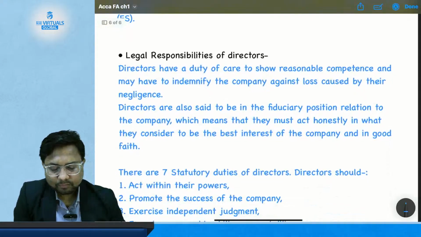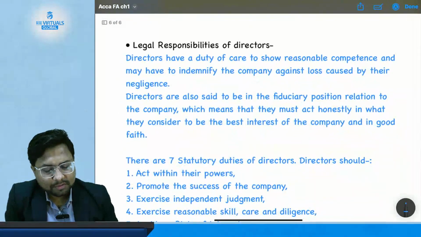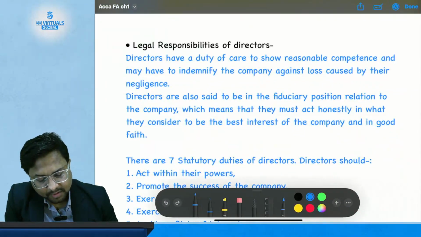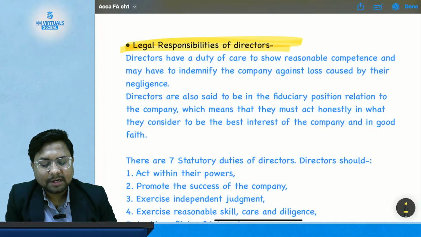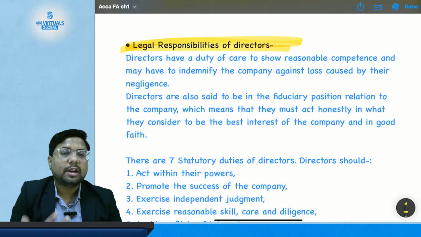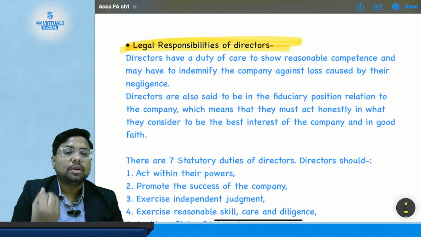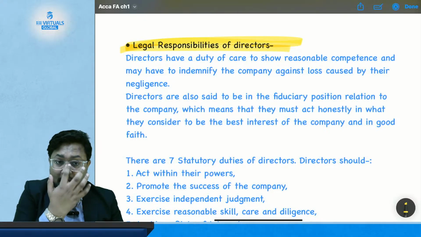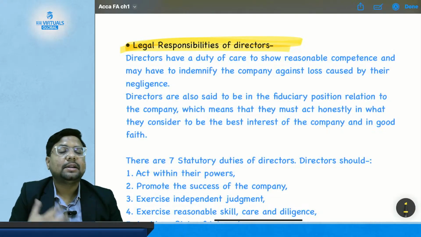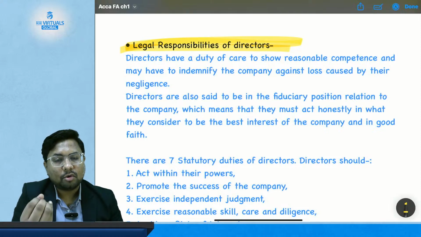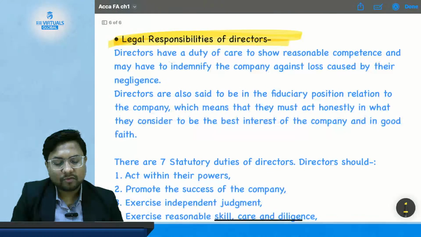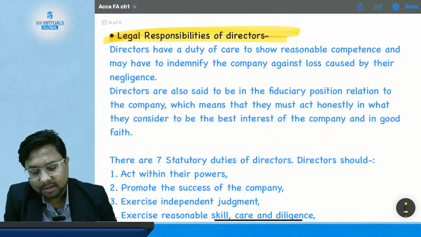Now the last topic of this chapter is the legal responsibility of the directors. So what are the legal responsibilities of the directors, and who are directors? Directors are the people who run the company, who work for the company apart from the owners. Directors may be owners, but apart from the owner they are involved in the day-to-day function and operation of the company.